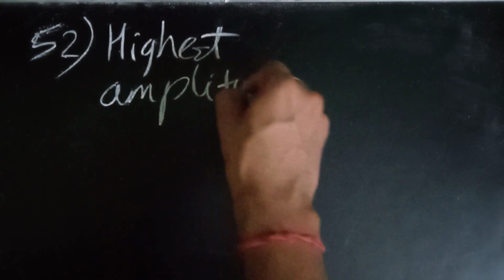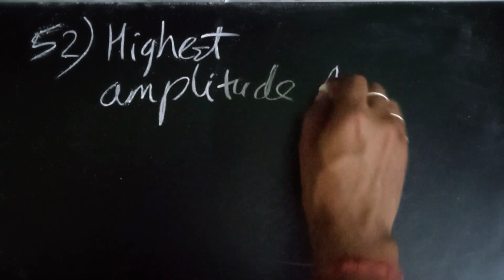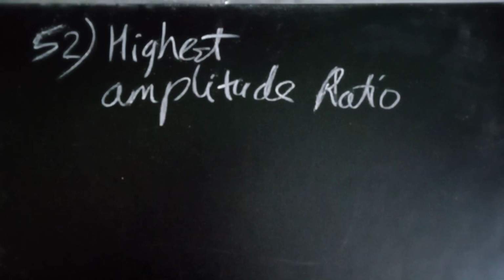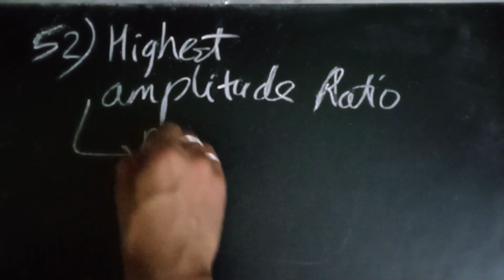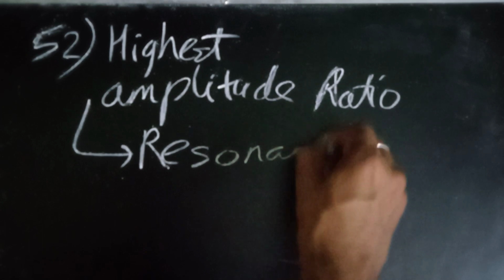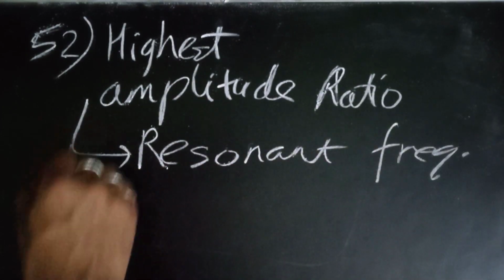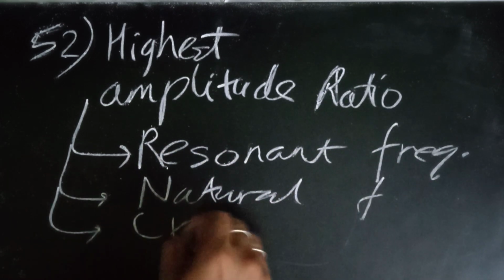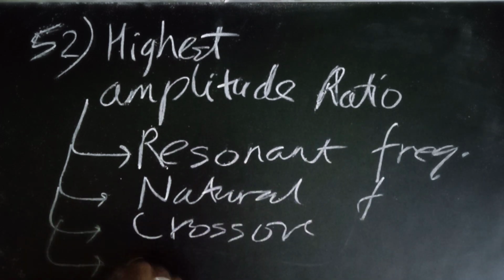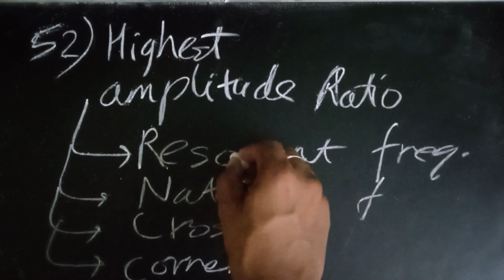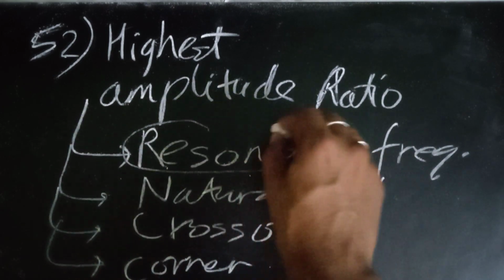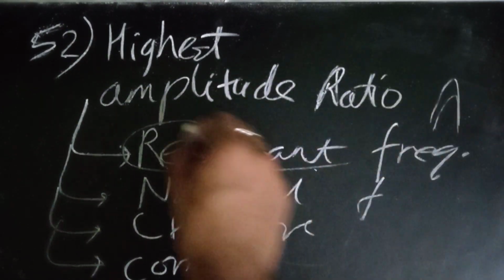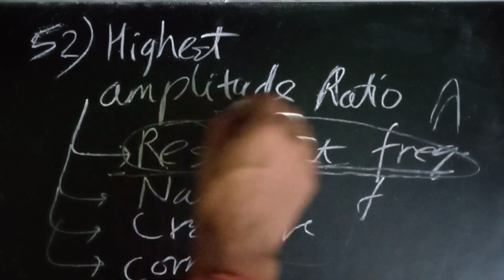Now there was this question: the highest amplitude ratio is obtained at which frequency? I remember the 4 options clearly. One was resonant frequency. Next was natural frequency. Next was crossover, and the last was corner. So we know when resonance takes place, the frequencies overlap. So that is the frequency at which the amplitude ratio is the highest.